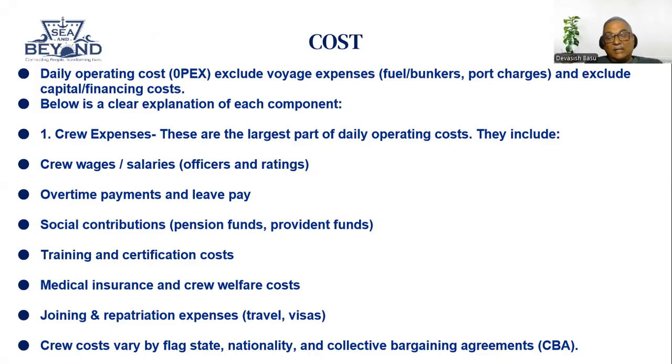Nationality, and collective bargaining agreement. So depending upon what the CBA is, a collective bargaining agreement means the owners come together and make an agreement, which the owners agree with the seafarers who are coming on board. So this is the responsibility that comes on the ship owner, and these are the responsibilities of the crew and officers who are going on board.